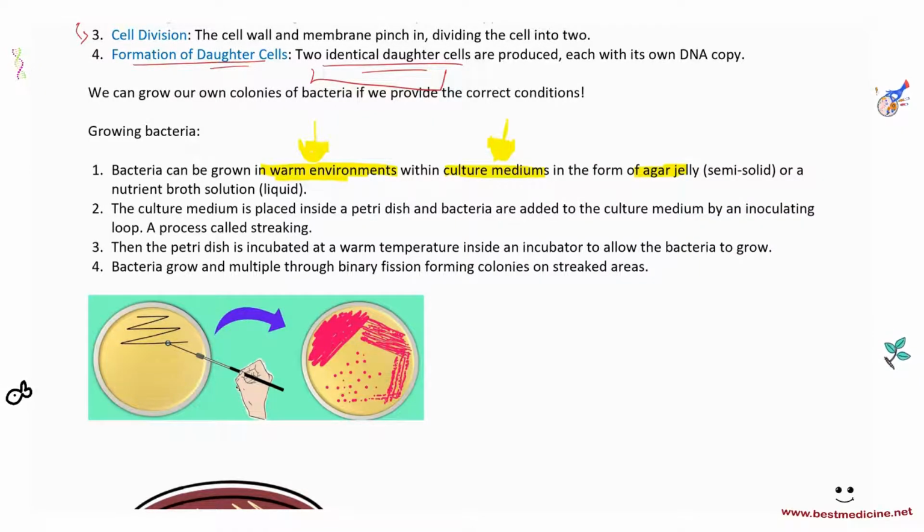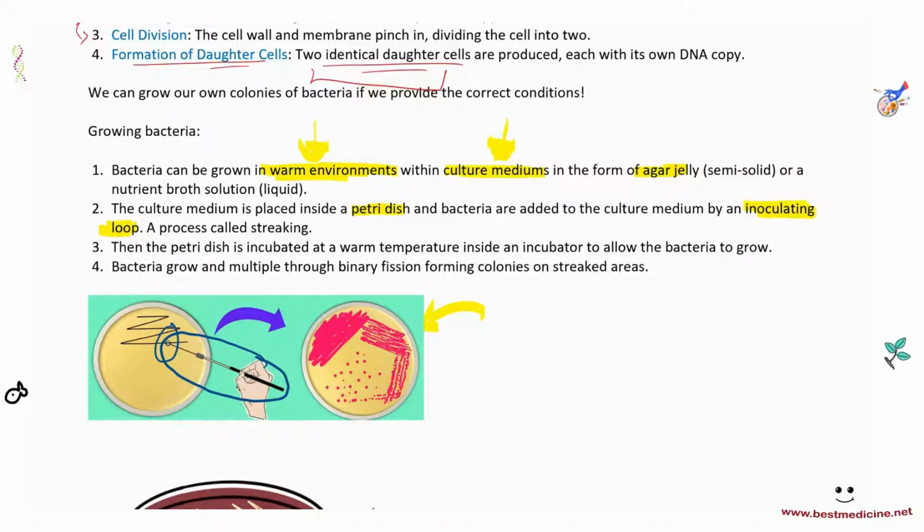The culture medium is placed inside a petri dish, as shown here in the diagram, and bacteria are added to the culture medium by something called an inoculating loop. You need to remember this term, inoculating loop. Inoculating loop is what's shown over here in this image. Basically, what you do is you dip the tip of the inoculating loop in a sample containing bacteria. For example, occasionally in hospitals, they do this a lot, where you get a person's urine sample and you want to test if the urine contains any bacteria. So you take the person's urine, you dip the inoculating loop in the urine,